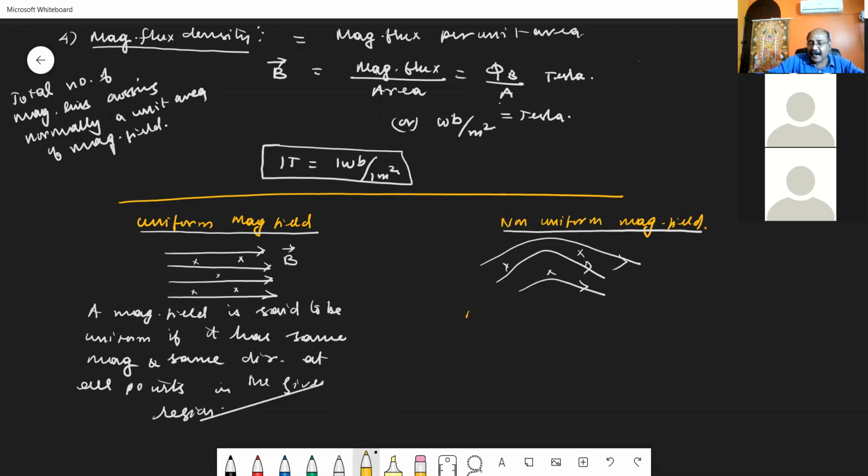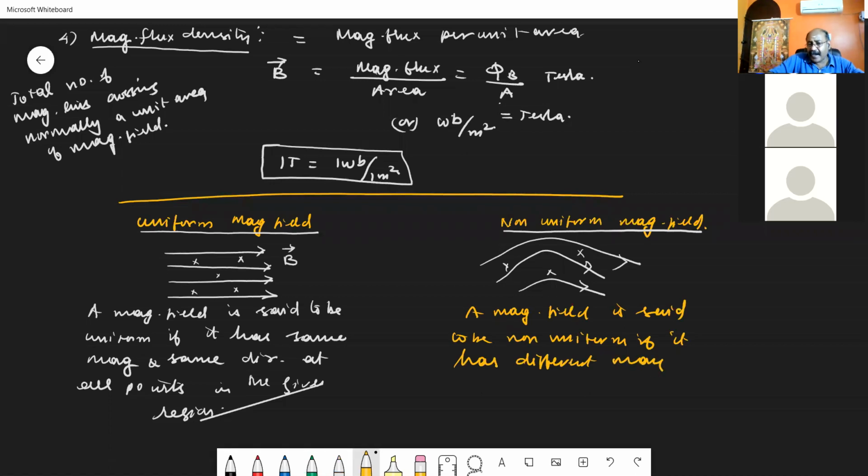Non-uniform அப்படின்னா என்ன? I can take like this. A magnetic field is said to be non-uniform if it has different values, different magnitude or direction or both, at different points. Then the magnetic field is considered to be a non-uniform magnetic field.